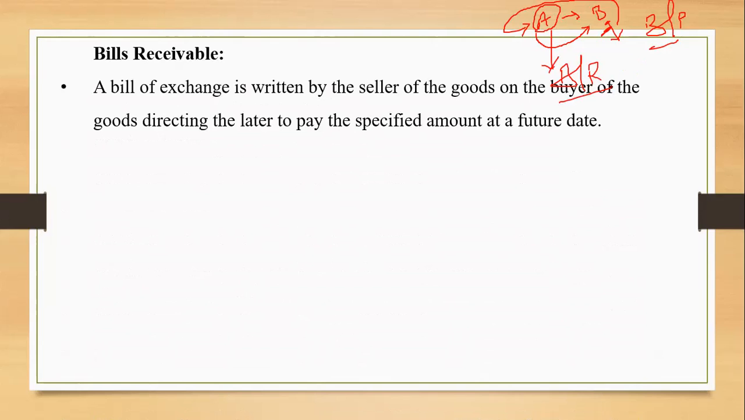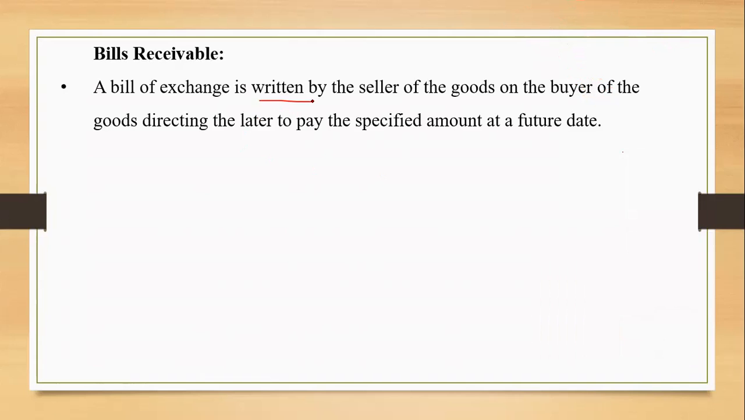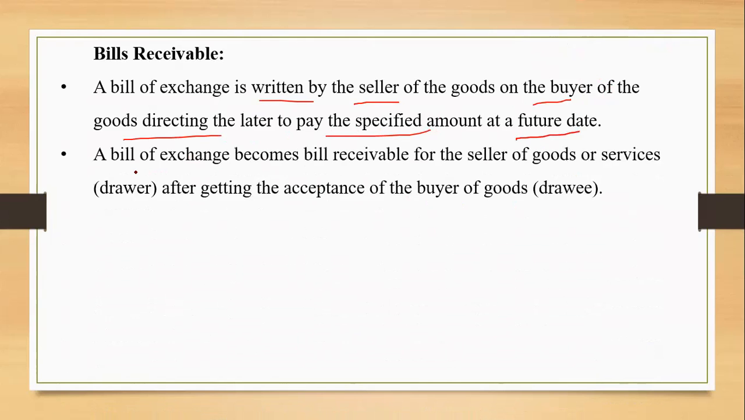Okay, the one is bill receivable. Let us go through it. A bill of exchange is written by the seller. A was the seller, so A will write it on the buyer, B was the buyer, directing B to pay the specified amount at a future date. All the details are written. Now what is to be done? A bill of exchange becomes a bill receivable for the seller only after getting the acceptance from the buyer.